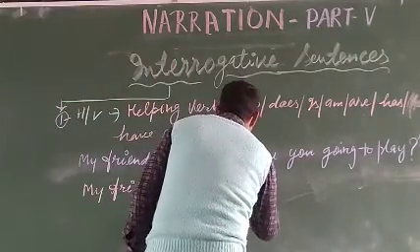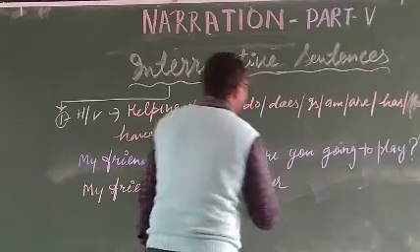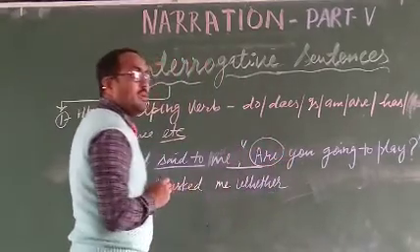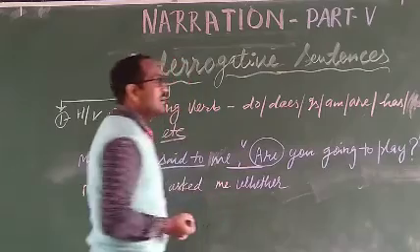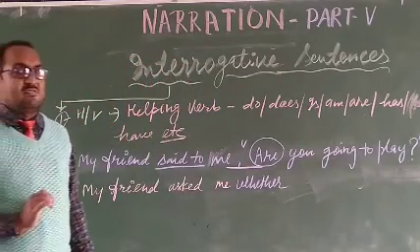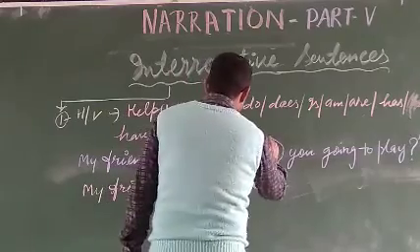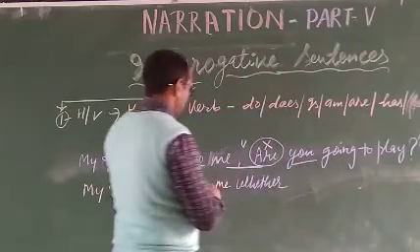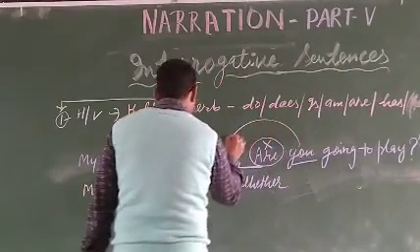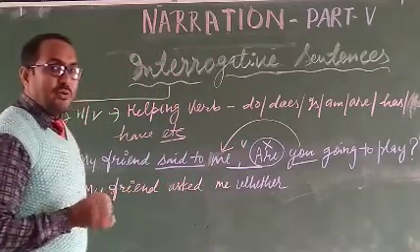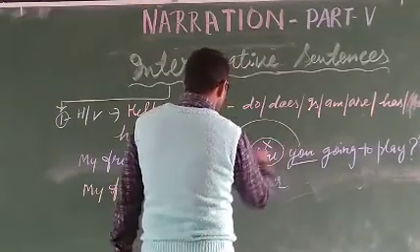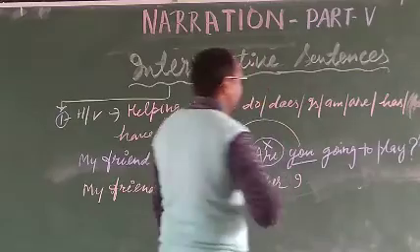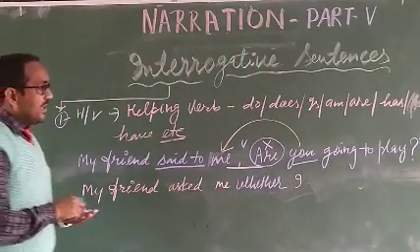I say whether is perfect. Then I told you, do not repeat the helping verb. If you use any helping verb here, your sentence is 100% incorrect. So here we cross out the helping verb. Then we think about the subject. The subject is you, and you change it according to the reporting object, which is me. So the subject you becomes I. Understand? Then you think about the tense.